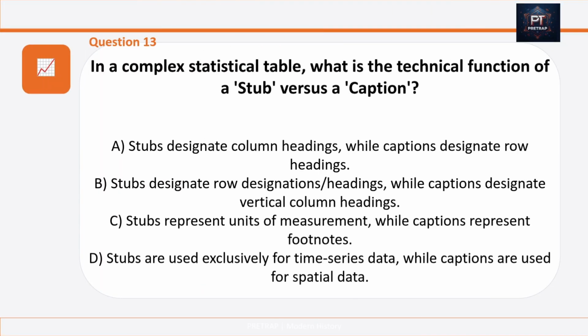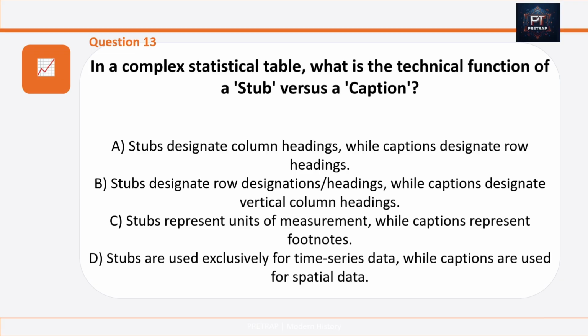Question number 13 is, in a complex statistical table, what is the technical function of a stub versus a caption? Option A, stubs designate column headings while captions designate row headings. Option B, stubs designate row designations or headings while captions designate vertical column headings.